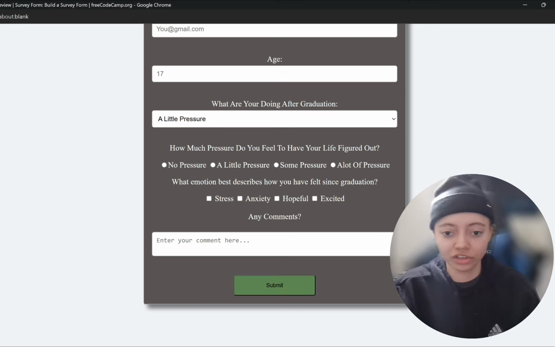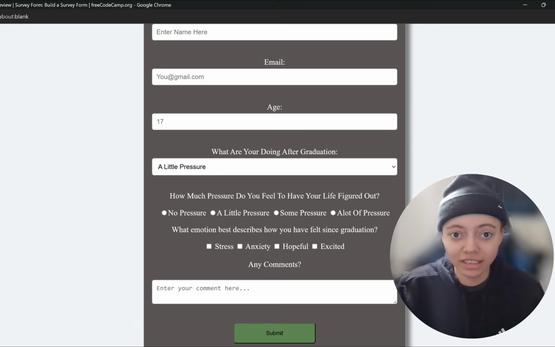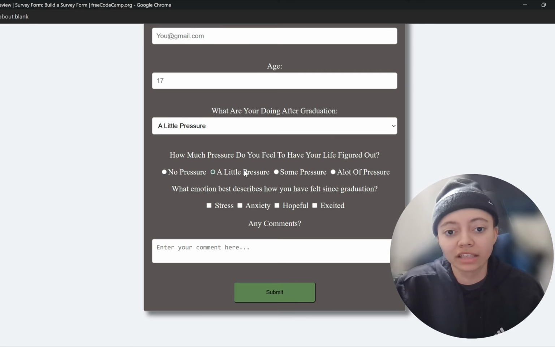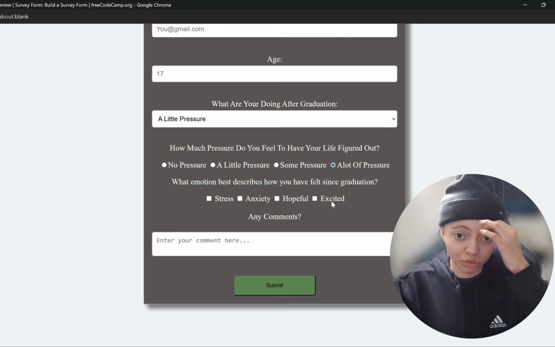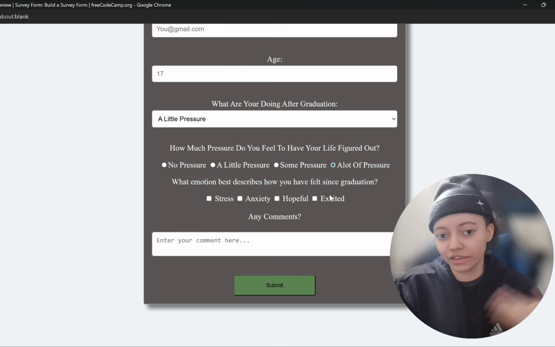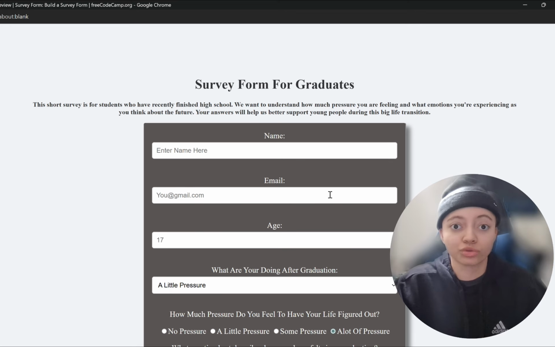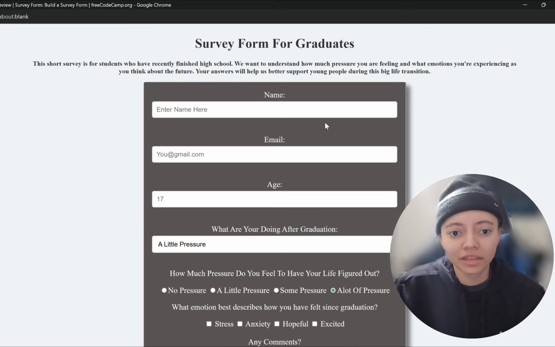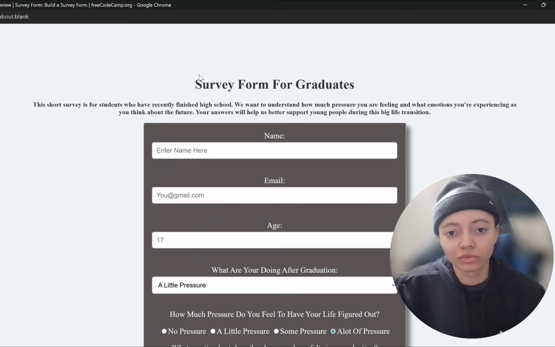Submit button is the same. I've always understood how to make a button look like you're about to click on it. And then lastly, I ended up doing this. I think the only thing is, to the eye, I feel like you can kind of miss this little area. So I feel like I probably would want to change that to a different color in the future if I were to ever make this a true project. The only thing I would like to change is I would like for this to move a little bit more up where this is at.